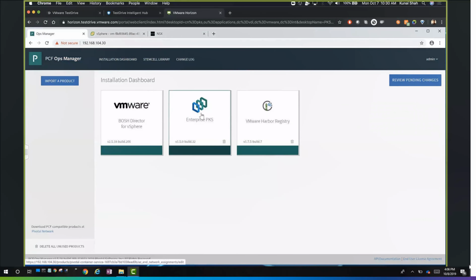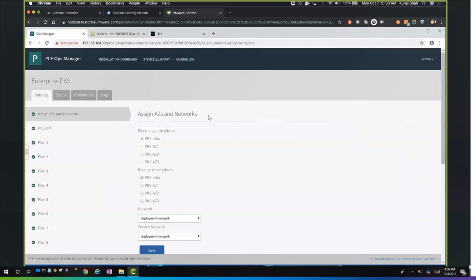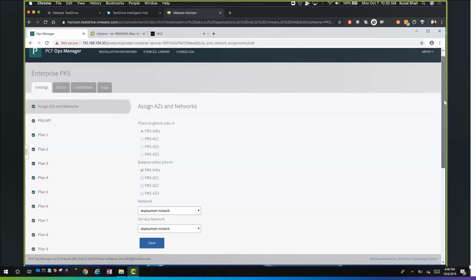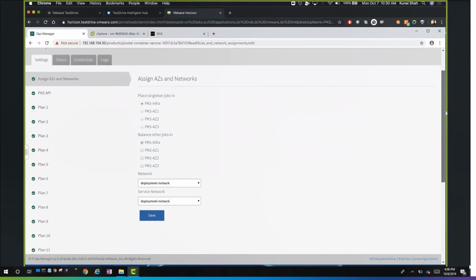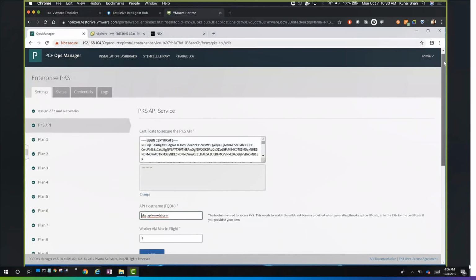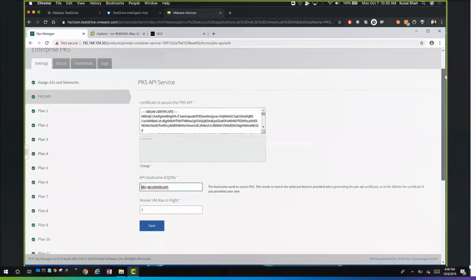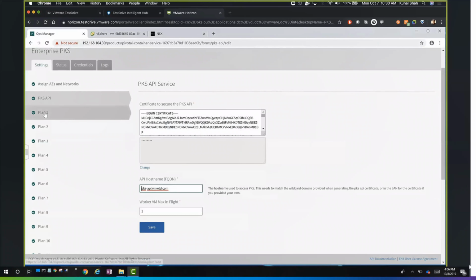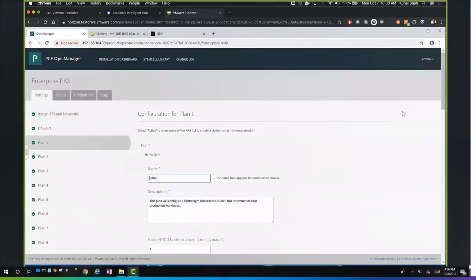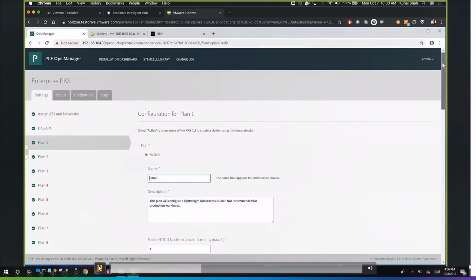And yeah, this is the most important part. In Enterprise PKS, the availability zones will be created on the IaaS, infrastructure as a service, which can be vSphere or anything else. And here with the PKS API, we have to configure a few things like the API host name, and the moment we give the API host name, the certificate is read and exposed. Next is plans. Yeah, this is interesting.